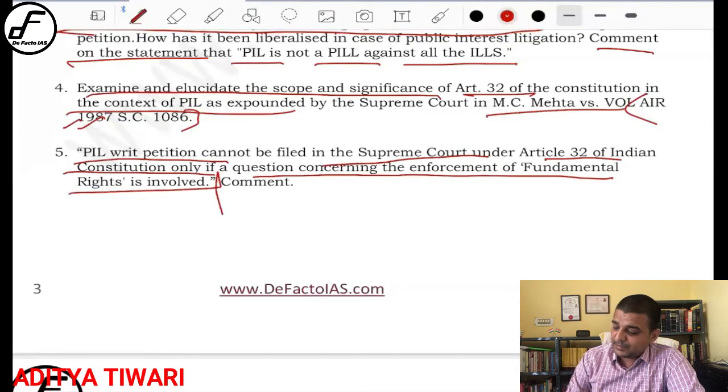Okay, obviously this statement is not entirely true. A PIL writ petition can be filed for the purpose of enforcement of fundamental rights, but the difference between a normal writ petition and a PIL is that in a PIL the actual persons who have been ignored or discriminated against, whose fundamental rights have been violated, have not approached the court. That is the only difference. So that is the one thing you should keep in mind: the constitutional provision of PIL has to be understood in a better manner.